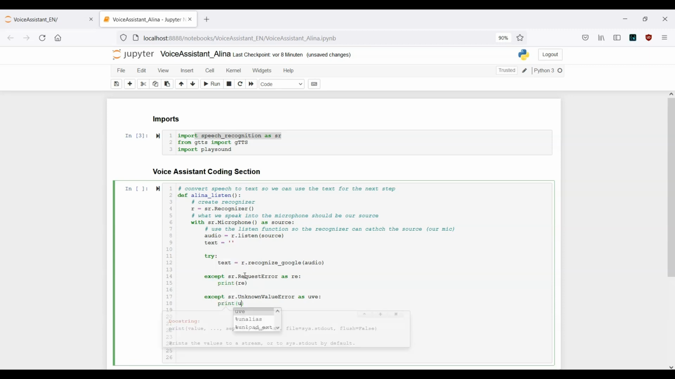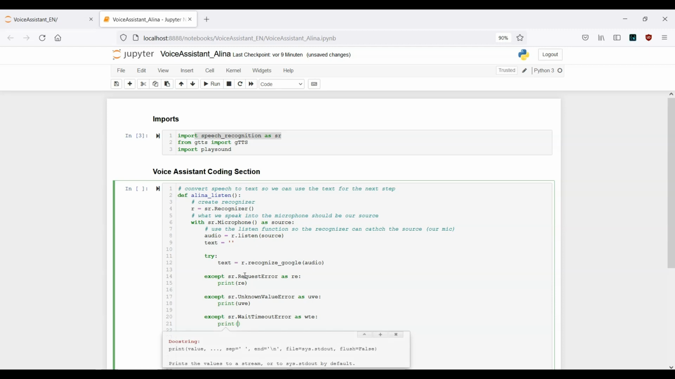So print UVE. And the last exception is the wait timeout error. Okay, so except sr.WaitTimeoutError as SWTE. Okay, and once we get this exception, we also want to print this out. This is actually the whole logic.